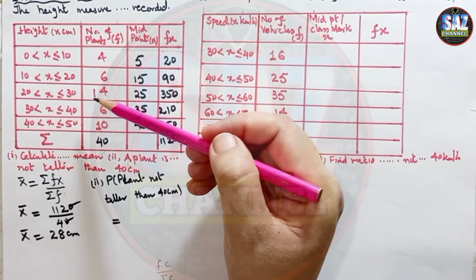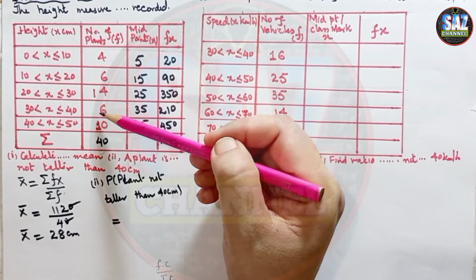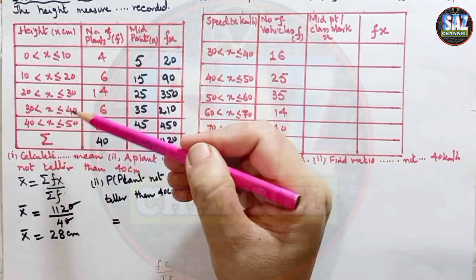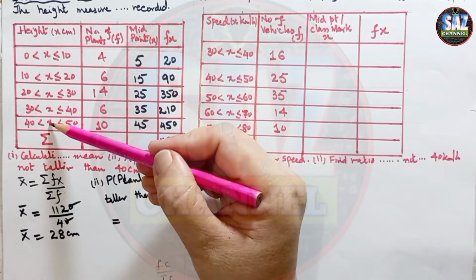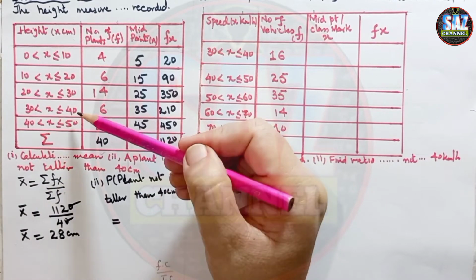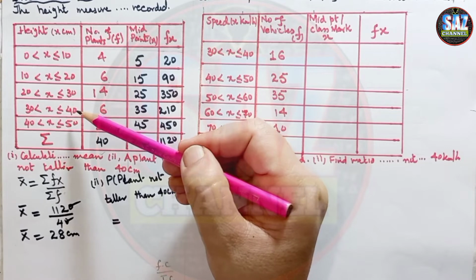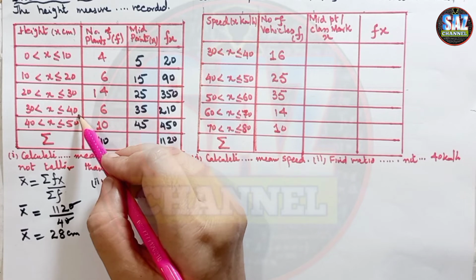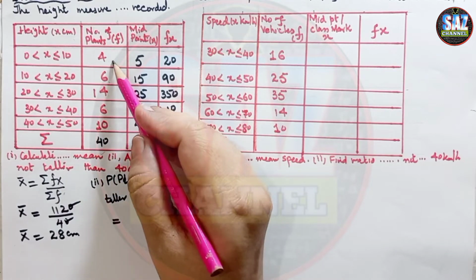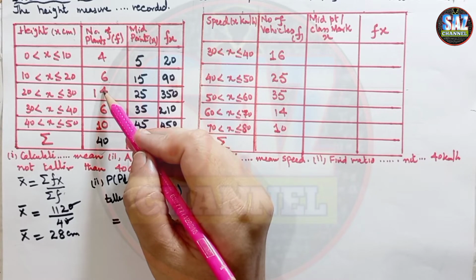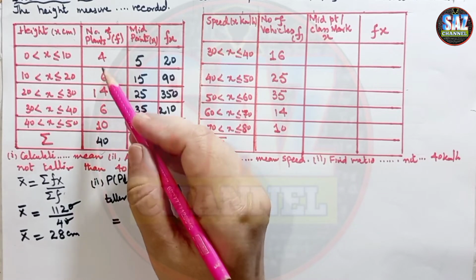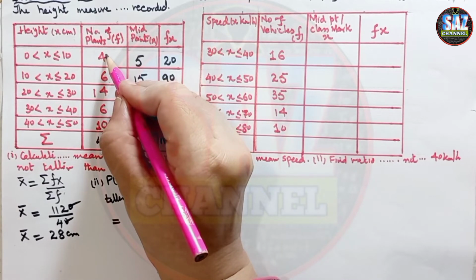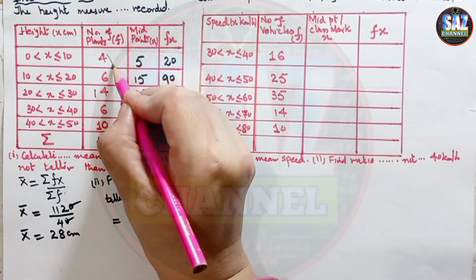So coming to the table, we can see that here we are having 40, and again here we are having the 40, but here the interval says that these numbers are more than 40. We have to select those plants which are less than 40. So till this class we are having the values less than 40. So we have to find how many plants are coming which are less than 40. This is 14 plus 6, 20, 26 plus 4, so 30. Let me mark these numbers so that my students can understand easily.